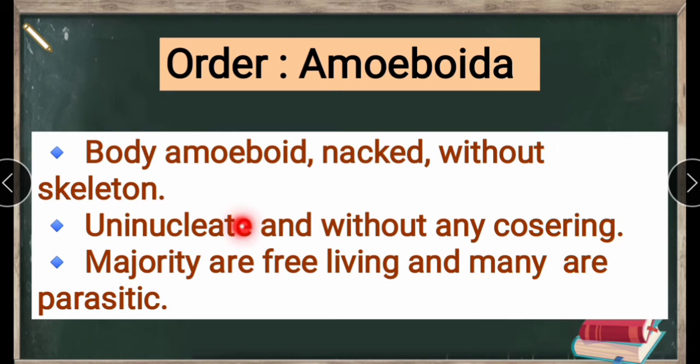It is uninucleated, only one nucleus is present, and we can't see any covering material. Next, the majority are free living and many are parasitic. Almost all live free, and some are parasitic and also spread diseases.